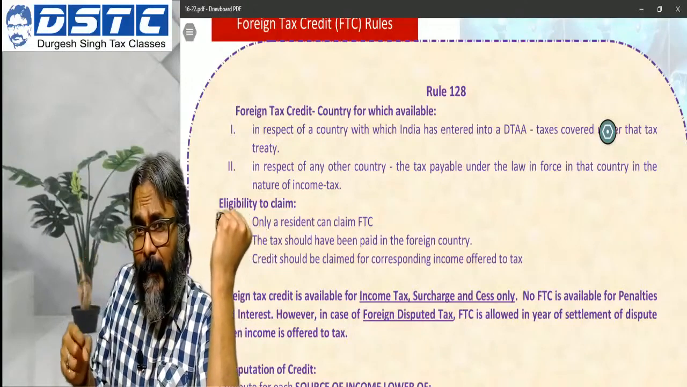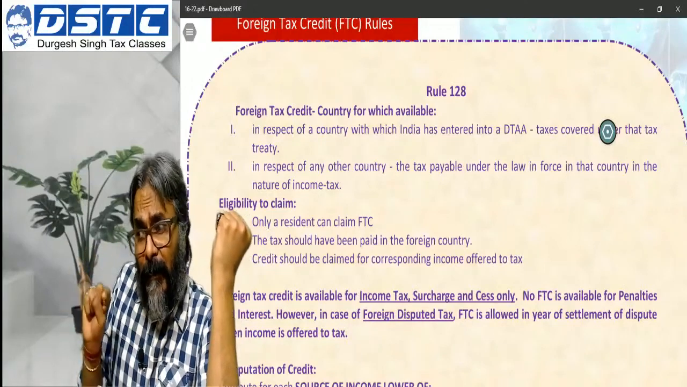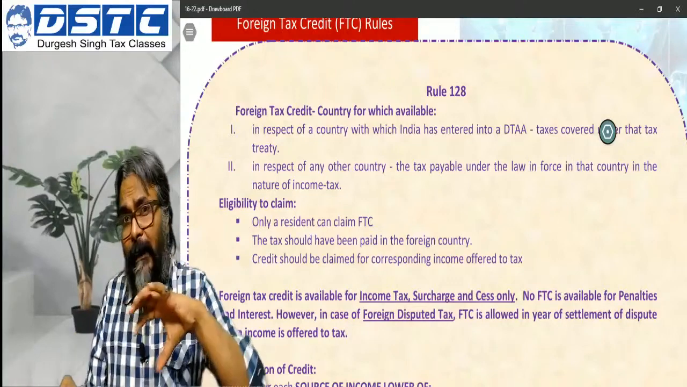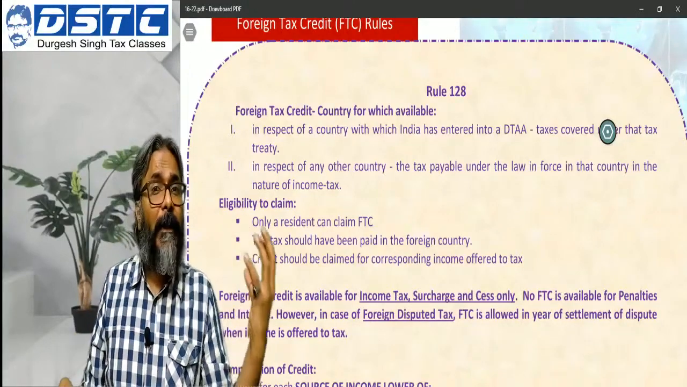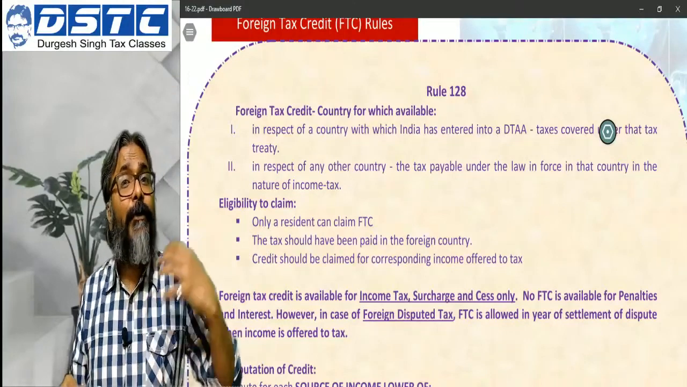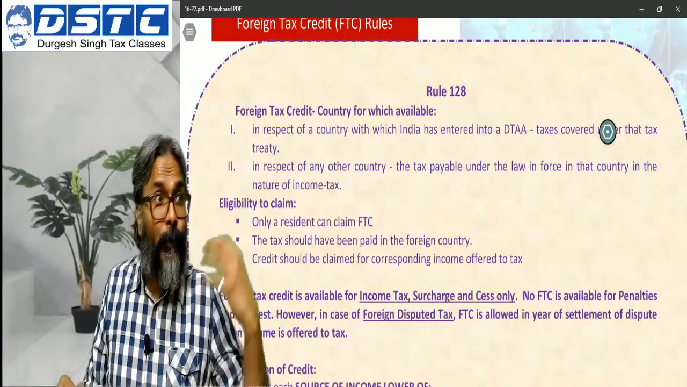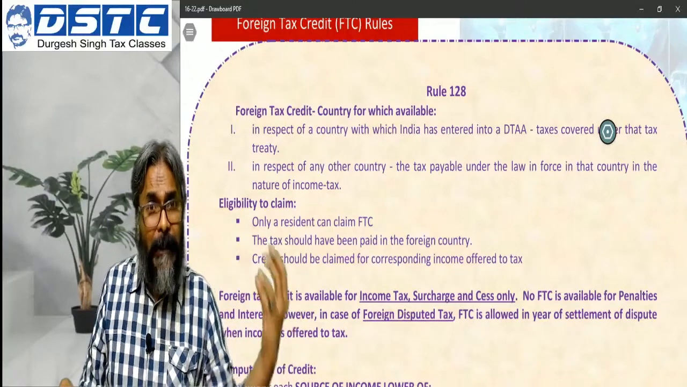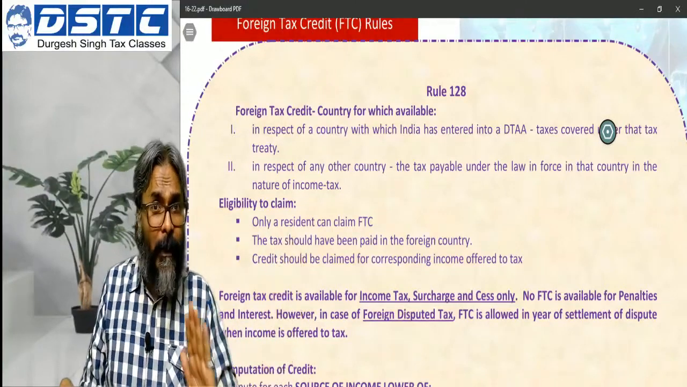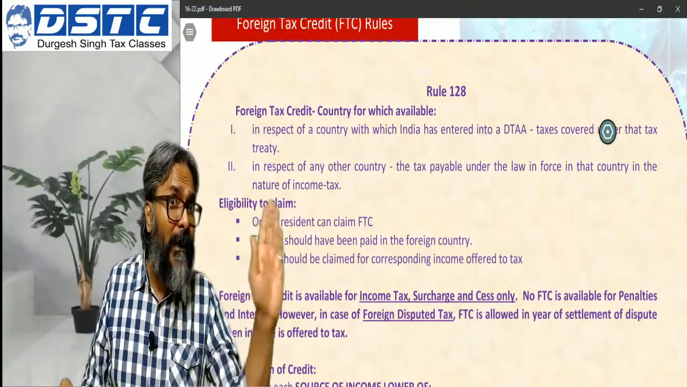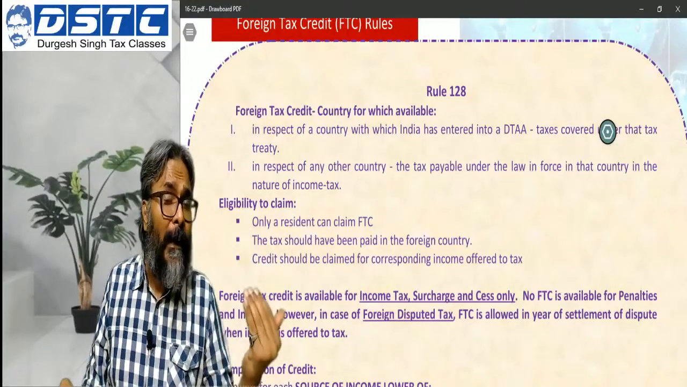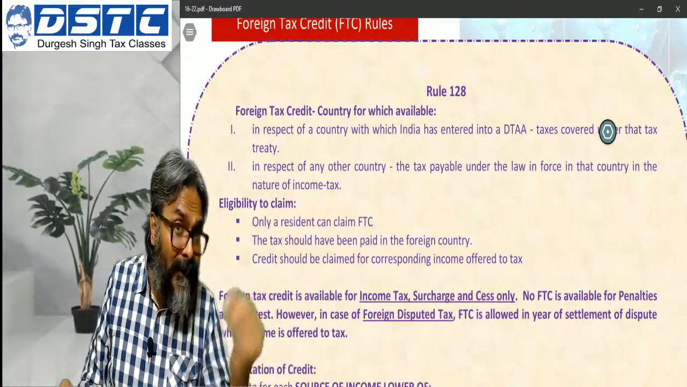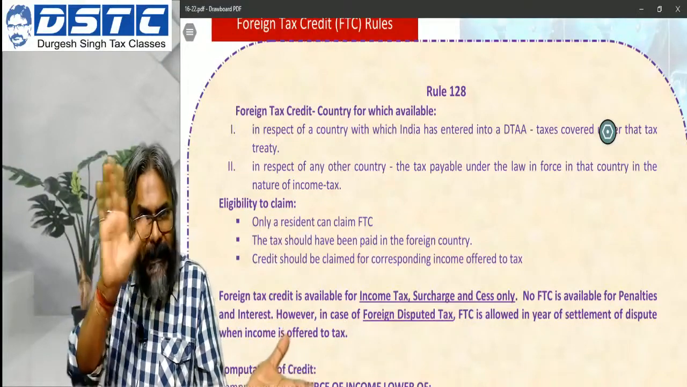What about India being the country of resident? Now, what does the treaty do, students? Please be careful. Treaty only talks about, if at all it has to talk about, the allocation of taxing right to the source country. Whether the source country will have the taxing right over the income primarily, that is what the treaty tries to do. It tries to allocate the taxing right to whom? To the source country.